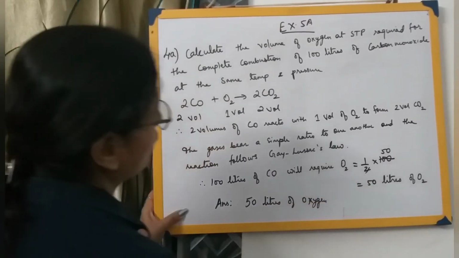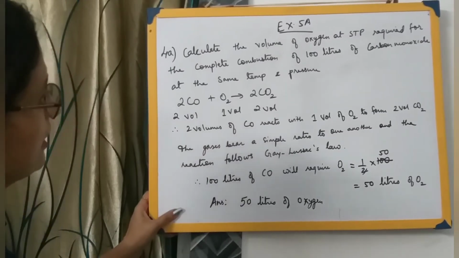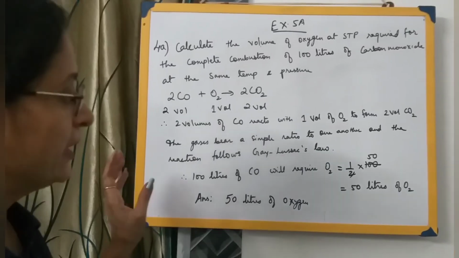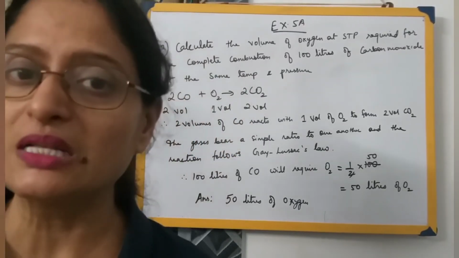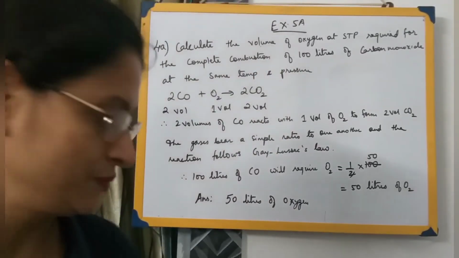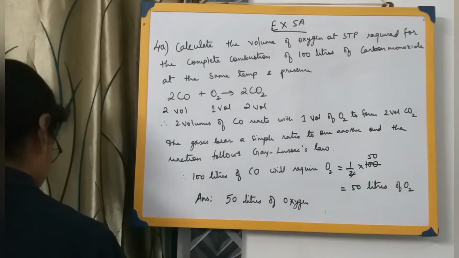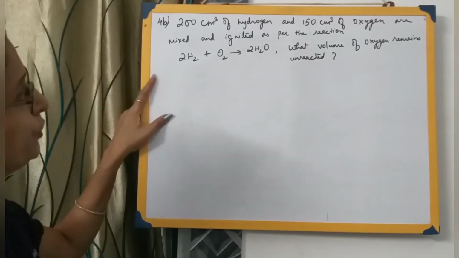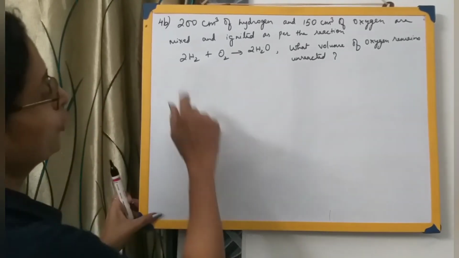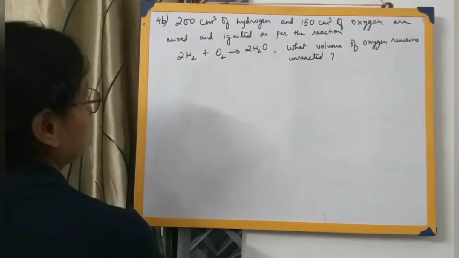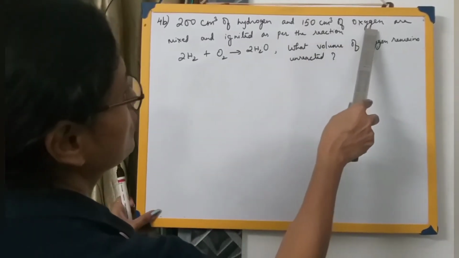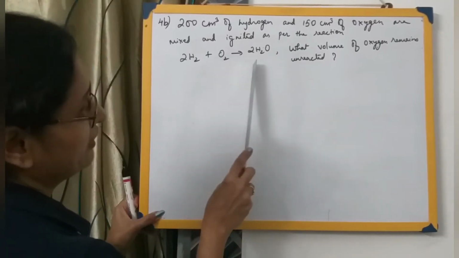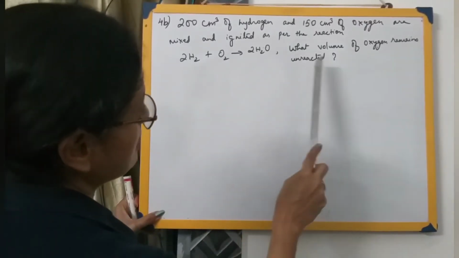Another thing, I am solving these numericals from your Concise Chemistry exercise 5B, so you can go through the similar examples. Let us solve the next example. So I'll just copy down the next numerical. 200 cubic centimeter of hydrogen and 150 cubic centimeter of oxygen are mixed and ignited as per the reaction. What volume of oxygen remains unreacted?